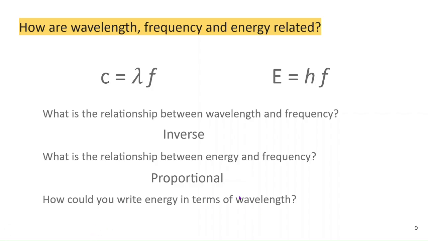And if we wanted to write energy in terms of wavelength, we could do this, right? If we solve this equation for frequency, we get frequency equals the speed of light divided by lambda, the wavelength. We can plug that in for f down here, and we have energy equals Planck's constant times the speed of light divided by our wavelength.